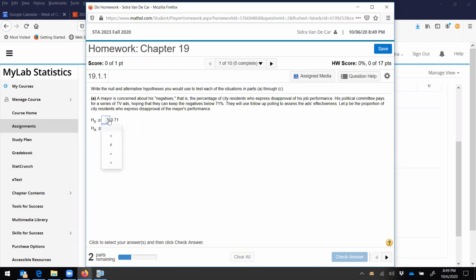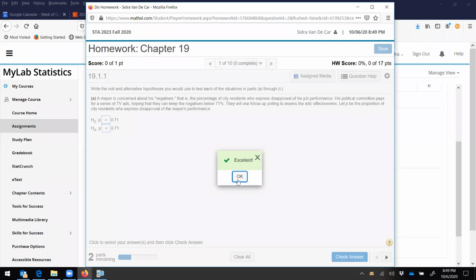So our null hypothesis is that it is 71% or above. Well, we should be able to do equals 71. And then we want to go below 71. It may require this one to be above. Let's check in a minute. All right, there we go.